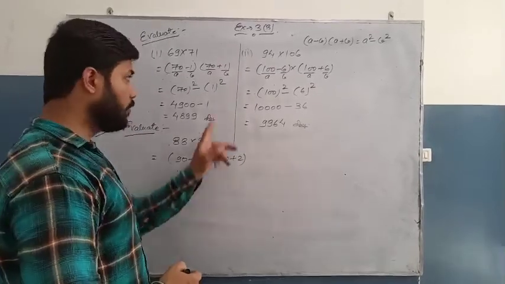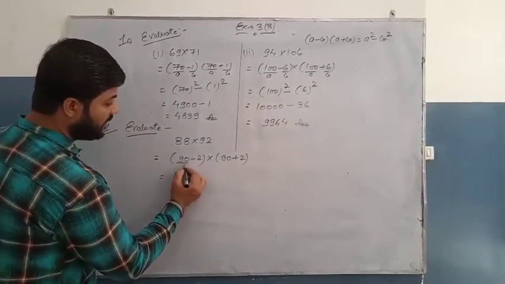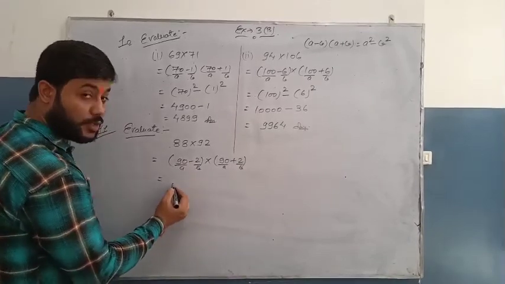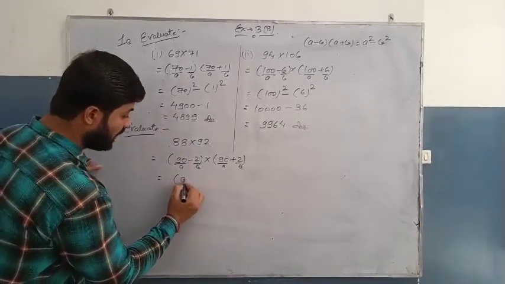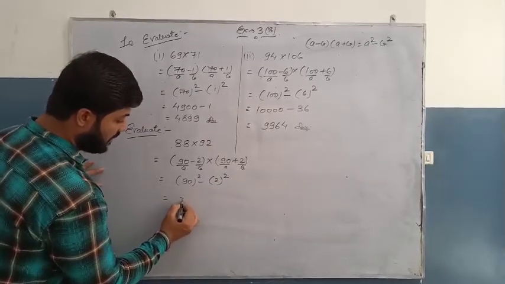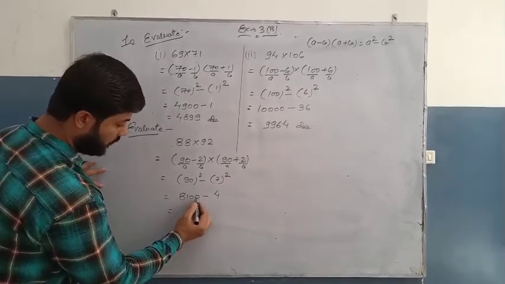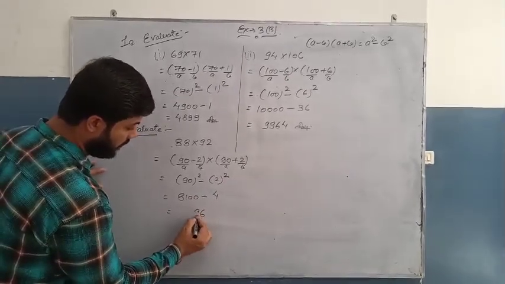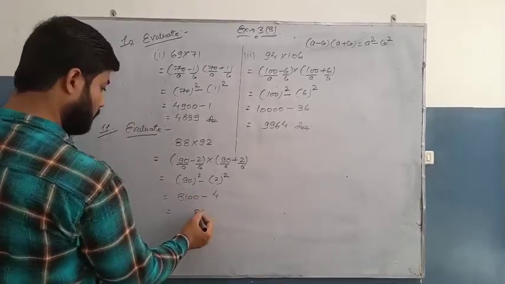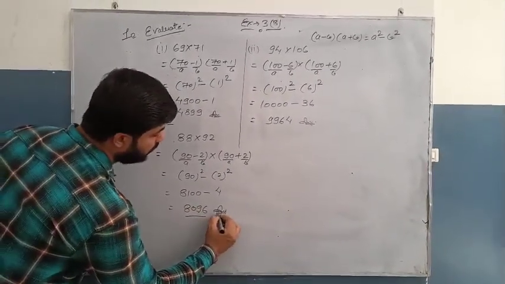Same questions as we have done earlier. Okay, we will solve it. So 90 is A, 2 is B, 90 is A, again 2 is B. So we can write it as A square minus B square. So 90 square minus 2 square. 9 9s are 81, 00, 2 2s are 4. Now 10 minus 4, 6, here 9. Okay, now we will reduce it. So 8096 will be your answer.